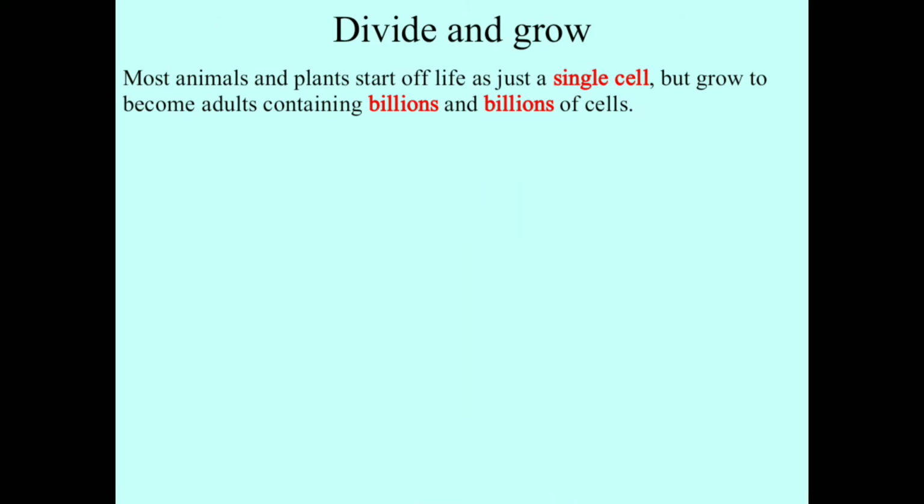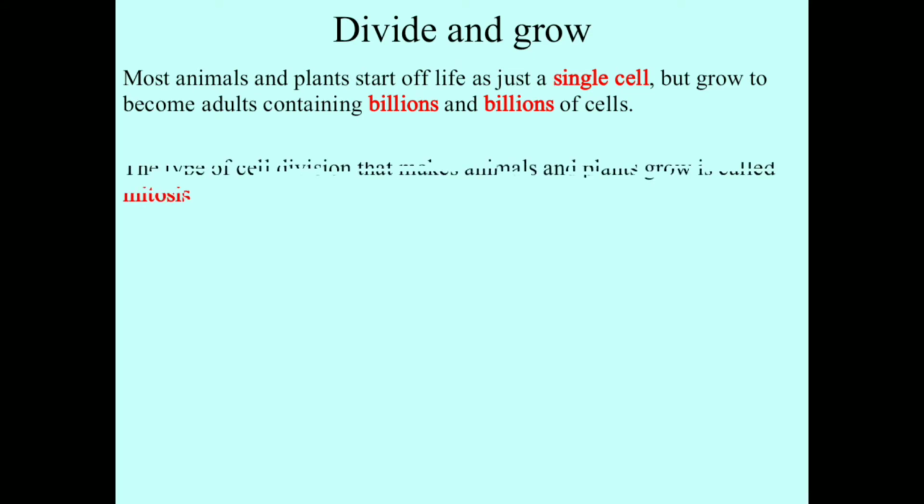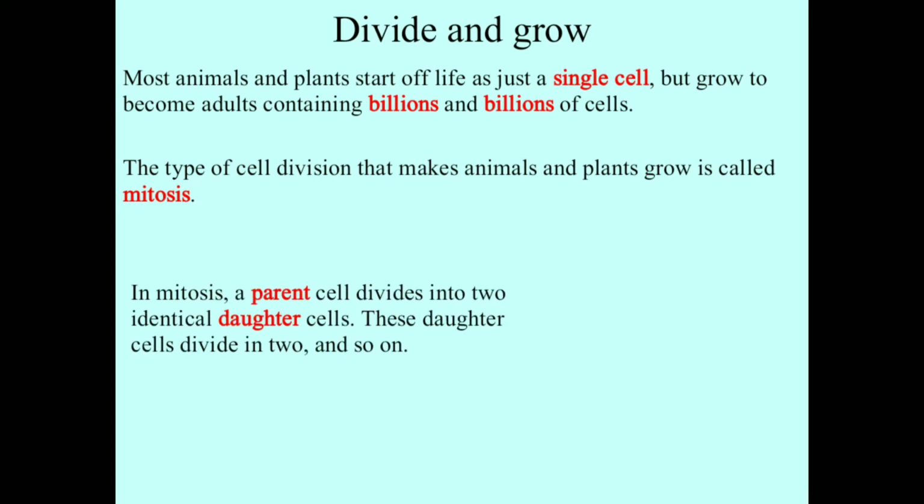Most animals and plants start off life as just a single cell, that was a zygote, but grow to become adults containing billions and billions of cells, even trillions of cells. The type of cell division that makes animals and plants grow is called mitosis. In mitosis, a parent cell divides into two identical daughter cells. These daughter cells divide into two and so on.